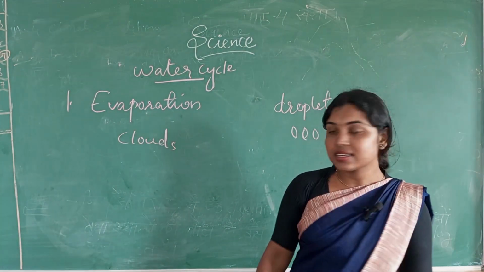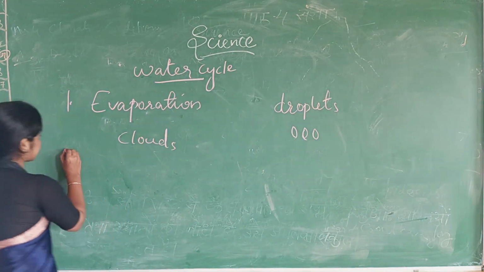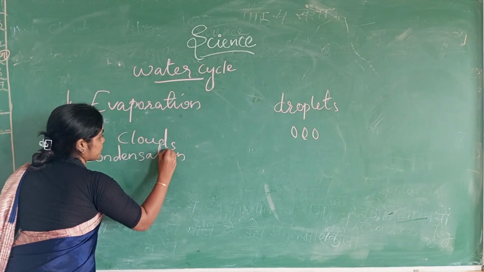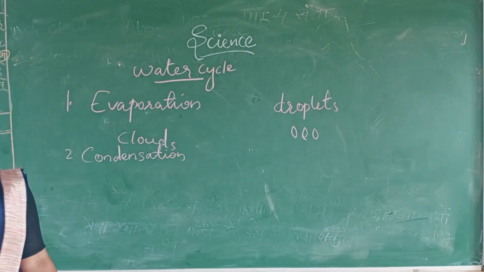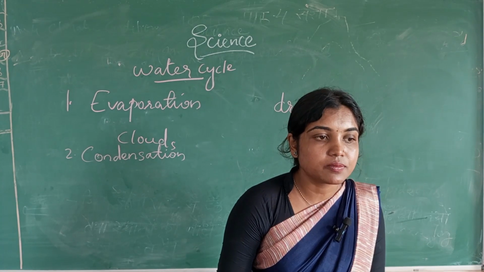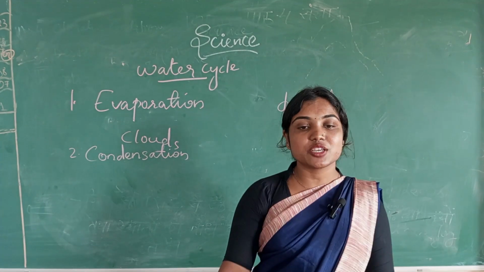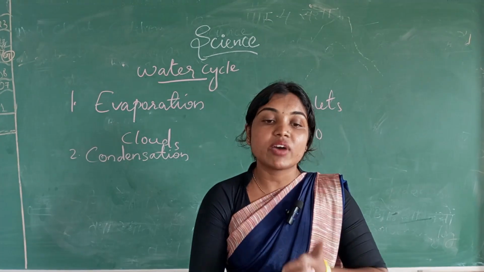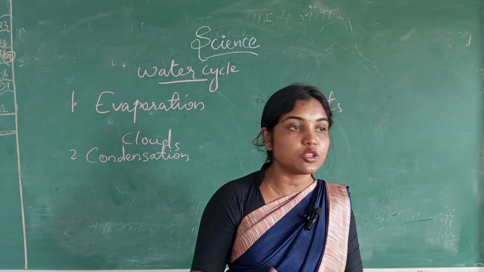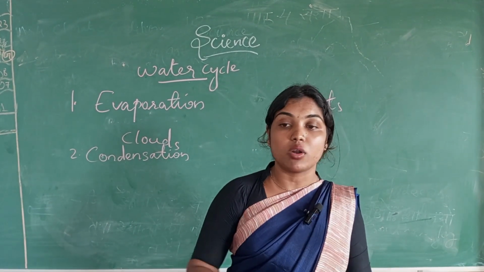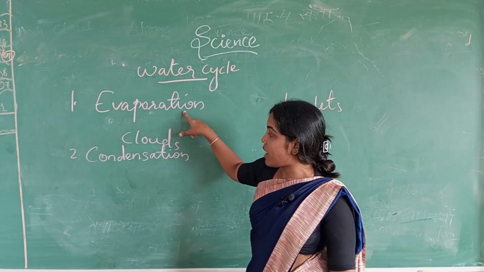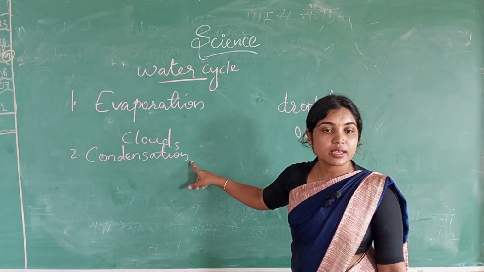This is known as condensation. So our second step is condensation. What is condensation? The process by which clouds are made up. Condensation means that water droplets, along with various gases and dust particles, come together to form a cloud. That process is called condensation. So our water cycle's first step is evaporation, then the second step is condensation.